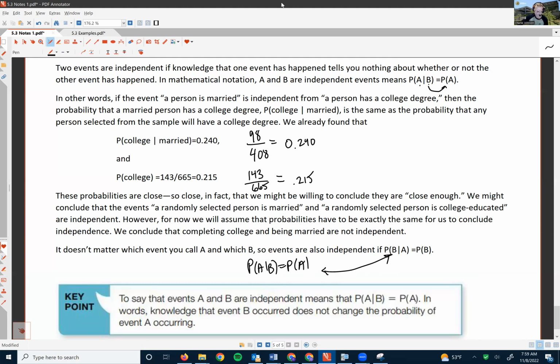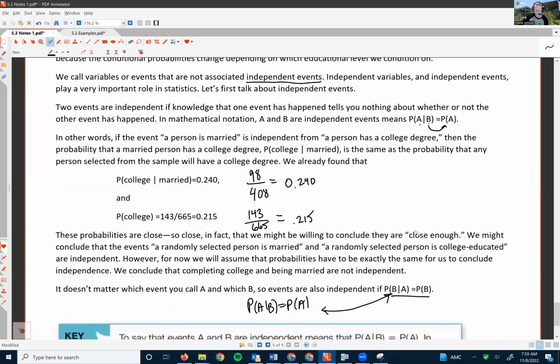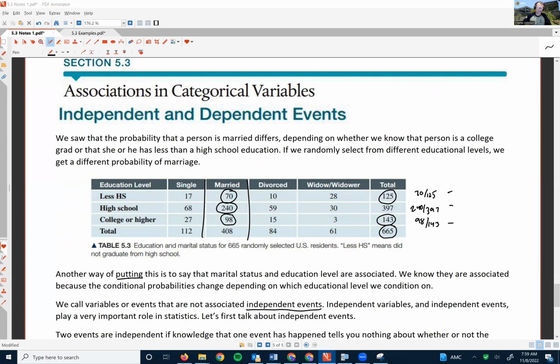So key point, to say that two events A and B are independent means the probability that A given B is equal to the probability of A, or vice versa. In words, knowledge that event B occurred does not change the probability of event A occurring. And this concludes the video on associations and categorical variables, independent and dependent events.